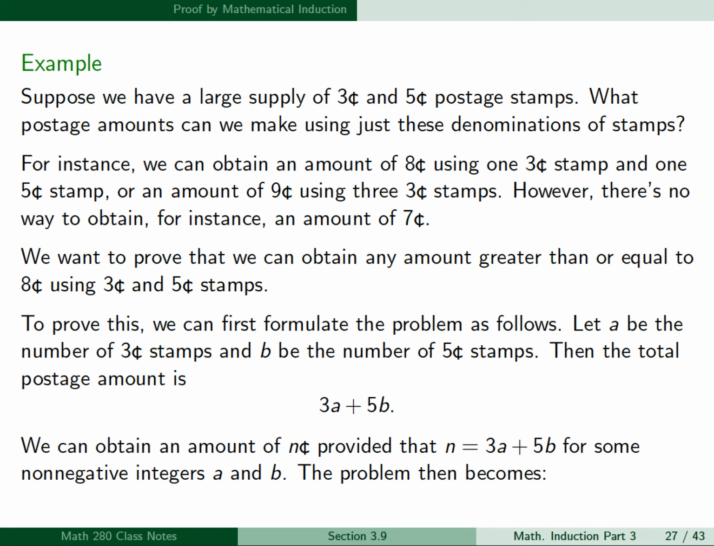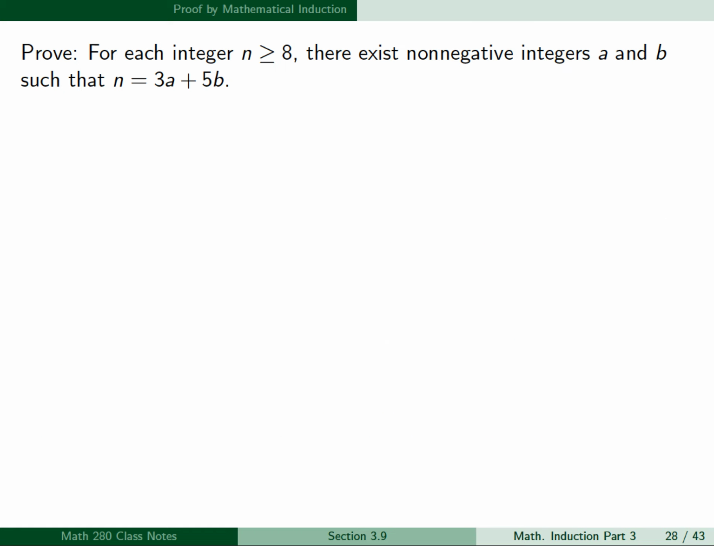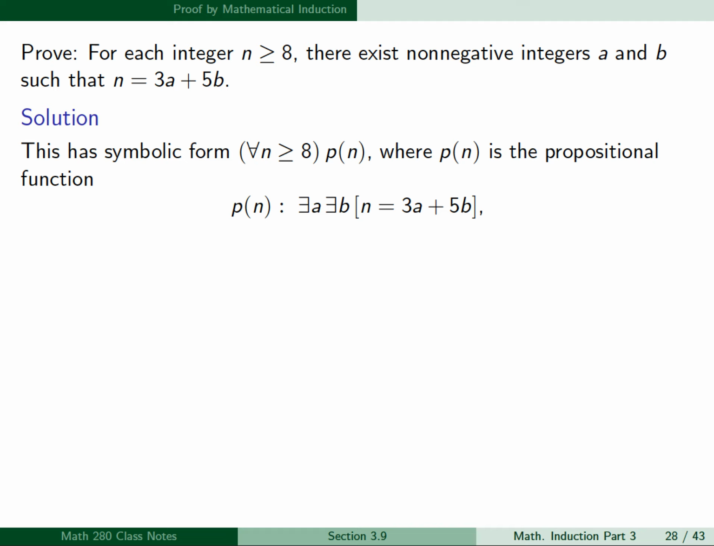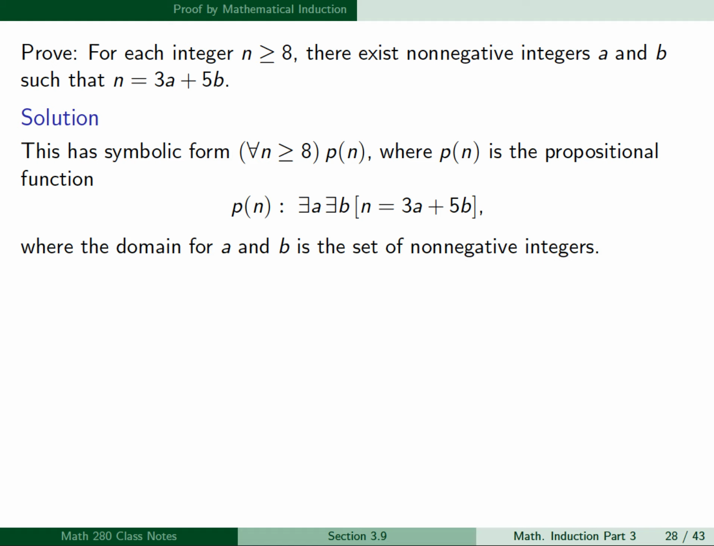The problem then becomes, for each integer n greater than or equal to 8, there exist non-negative integers a and b such that n is equal to 3a plus 5b. And so we can write this in symbolic form as for all n greater than or equal to 8, P of n, where P of n is the propositional function, there exists an a, there exists a b, such that n is equal to 3a plus 5b, where the domain for a and b is the set of non-negative integers.